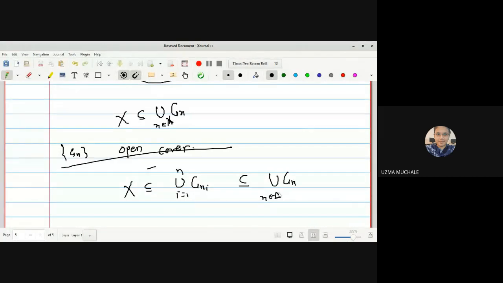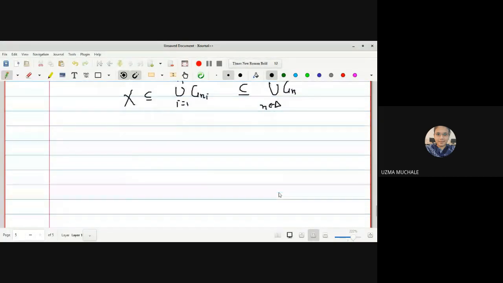Okay. Now, given that E is a subset of X, E is any infinite subset of X. So, I can write E